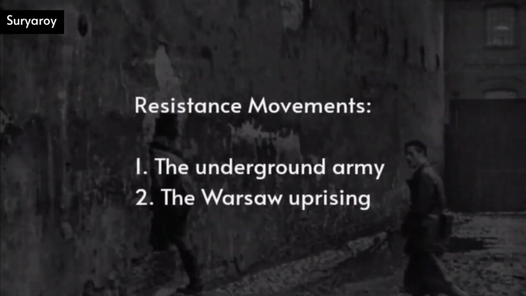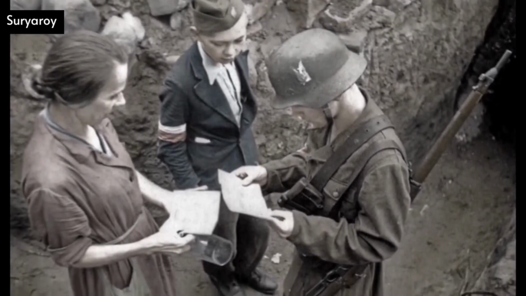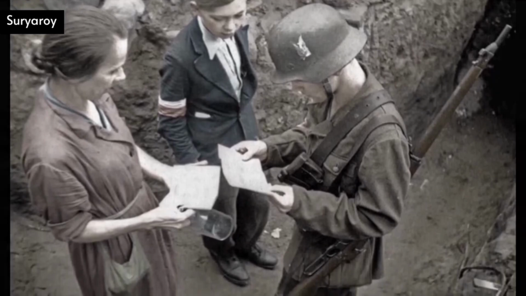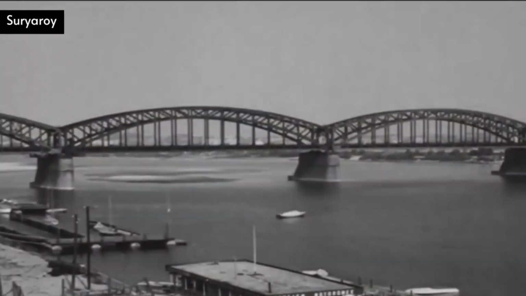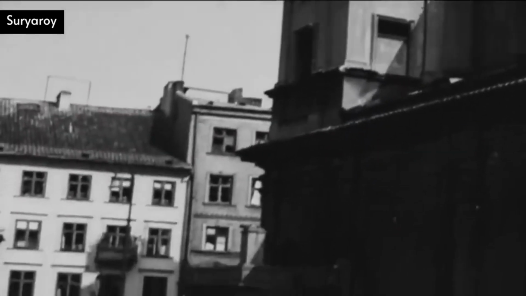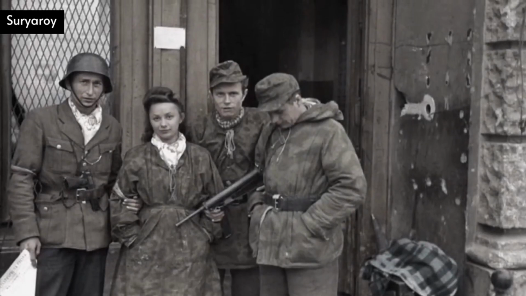The Warsaw Uprising. In 1944, the Polish resistance launched the Warsaw Uprising, one of the largest acts of resistance against the Nazi occupation. The uprising was a courageous effort to liberate Warsaw from German control. However, the German military responded with overwhelming force, leading to significant casualties and the destruction of much of the city.